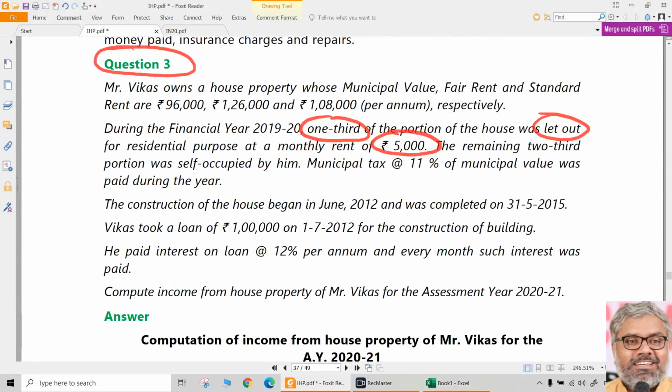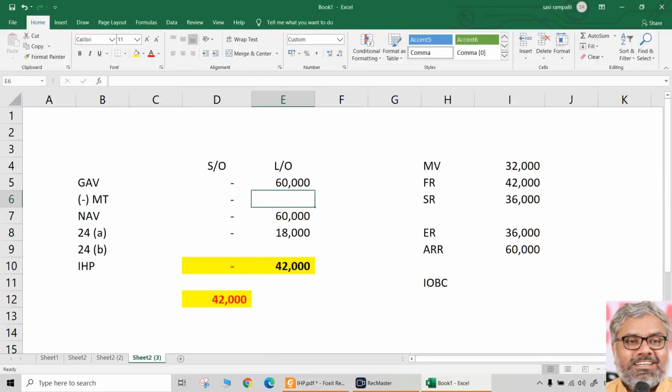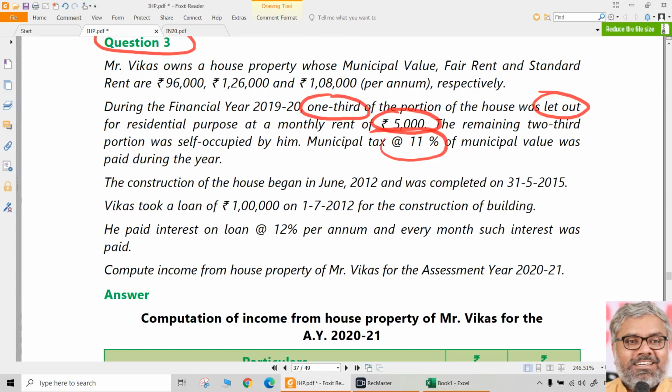Then municipal taxes 11% are paid of the municipal value. Be careful, 11% of, not the entire property, 11% of only the let out portion's municipal value, which we know already 32,000. That comes to 3,520. Then we have net annual value. Then we have 24A, 30% of net annual value automatically.